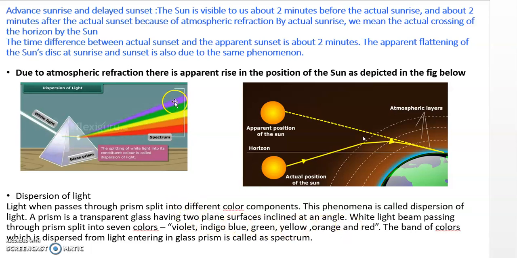This band of colors which is dispersed from the light entering the glass prism is called the spectrum. So I think this is understood to you. The splitting of the white light into its constituent colors is called dispersion, and this band of colors is called the spectrum.